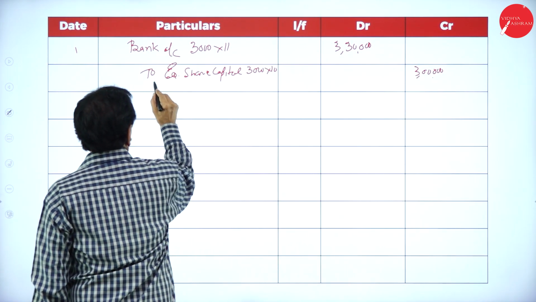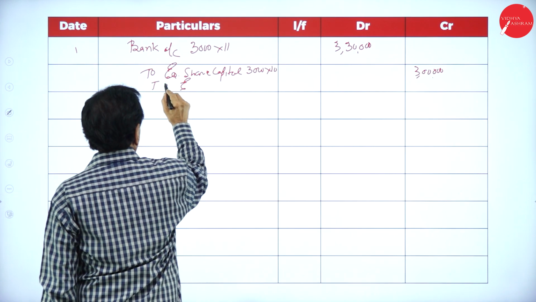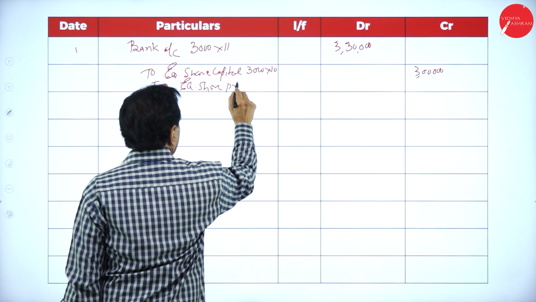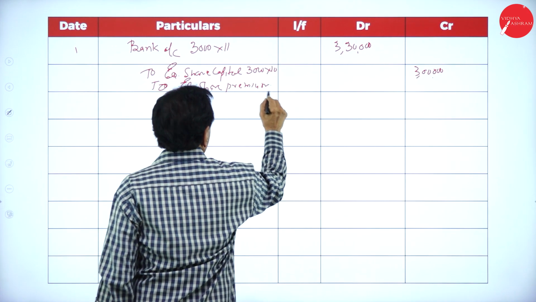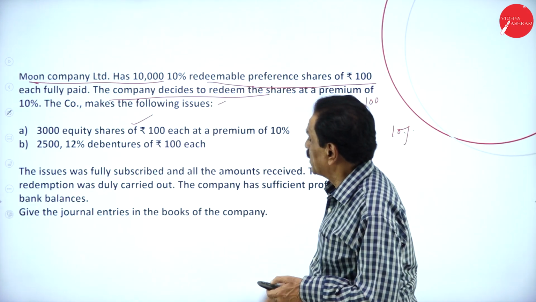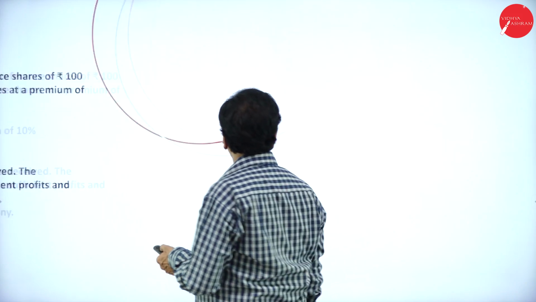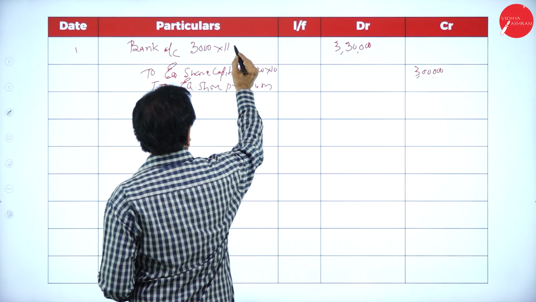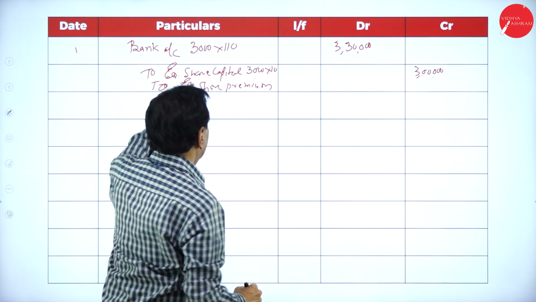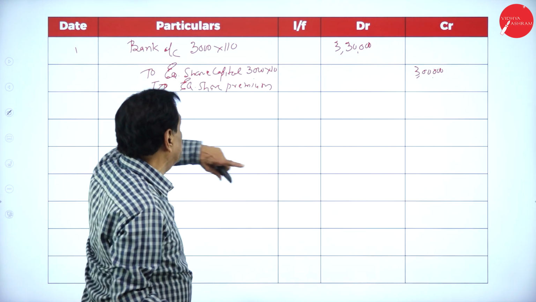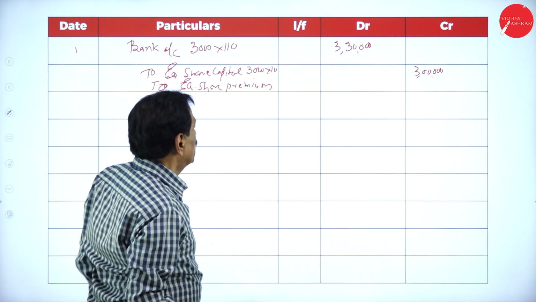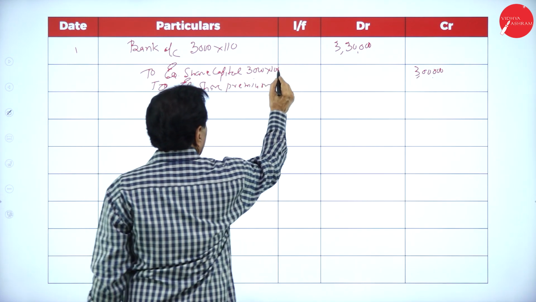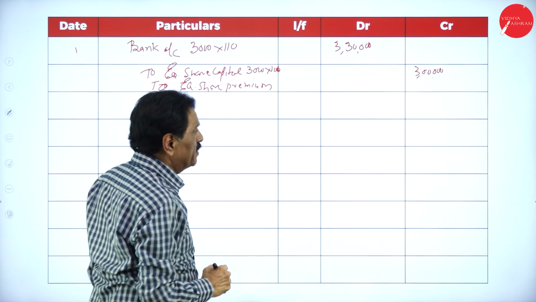Then to equity share premium. See the problem? 3,000 equity shares of 100 each. That is 3,000 into 100. This is 110. 3,000 into 110 is 3,30,000. Your face value is 3,000 into 100, 3 lakh.